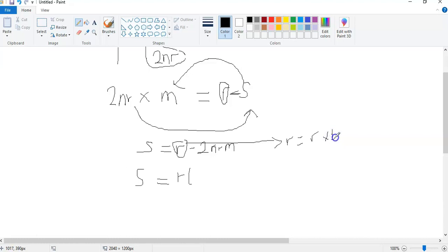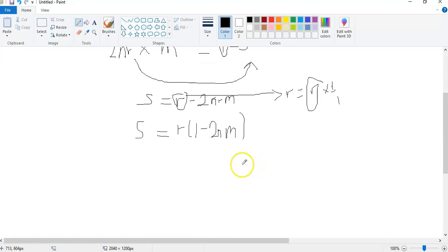So if you brought r out, it's going to be left with 1. So here we have 1 minus, so our sign is minus. So we have our 2 here, we have our n here. We've already brought our r here, so we don't need to bring it. Then we have our m. Okay, so that's it. Now we want to make r the subject.